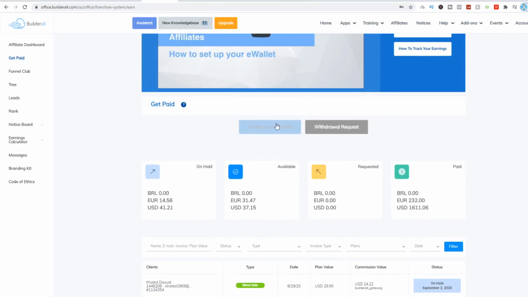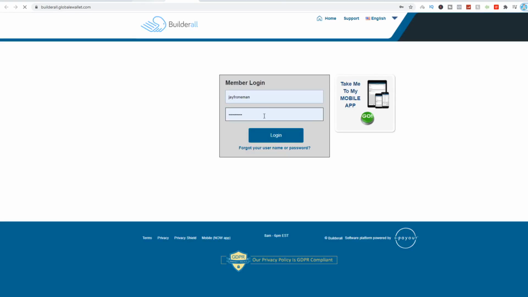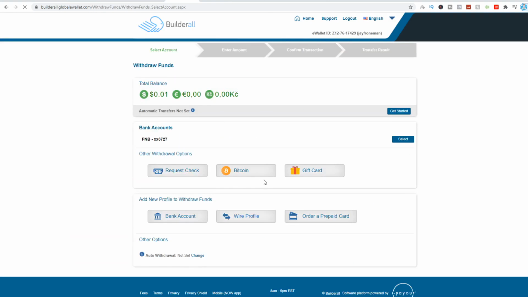You're going to then click on access e-wallets over here. You then log in to your e-wallets. Let me just log in. Over here, you click on withdraw funds. Over here, you can choose the method that you want to withdraw. You can see my balance is currently at 0 because I've withdrawn all my funds. Every time I get paid, I withdraw my earnings, as I don't like to leave funds in this account.